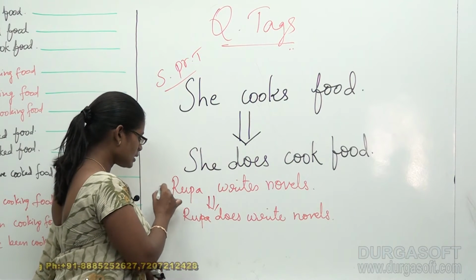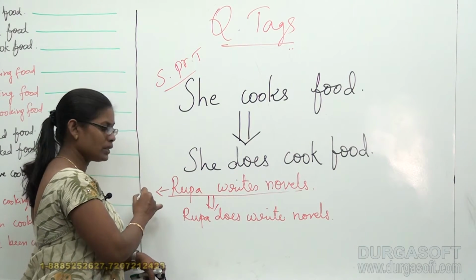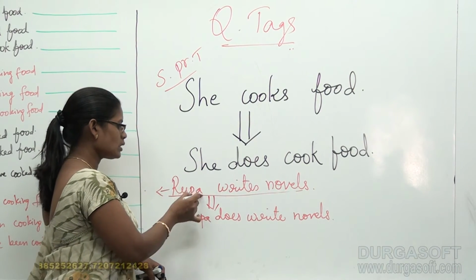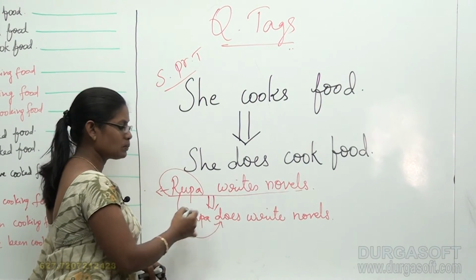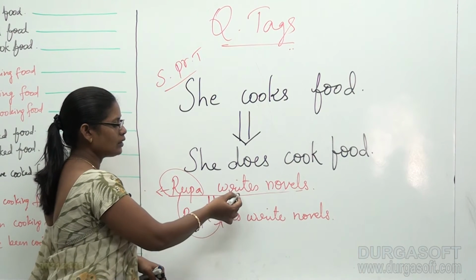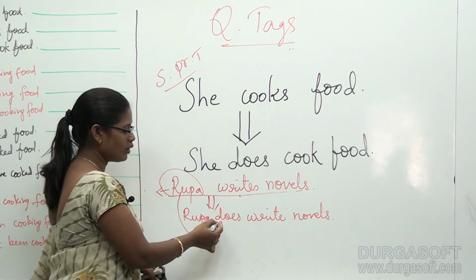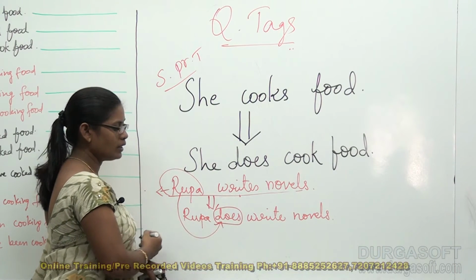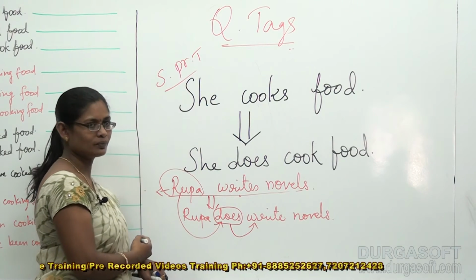Because this whole sentence belongs to simple present tense, and since Rupa is a singular subject, does takes place beside Rupa. That is the reason instead of taking the V5 form directly, I have adopted a word called does, which is followed by the V1 verb.